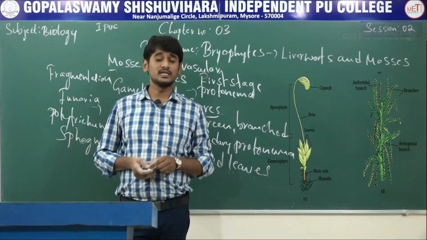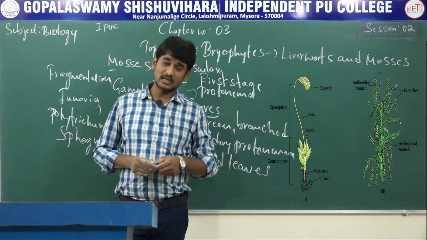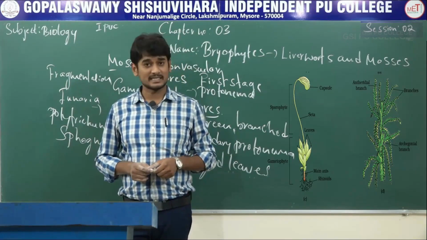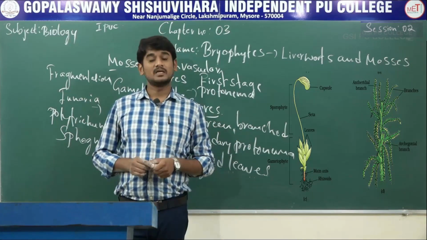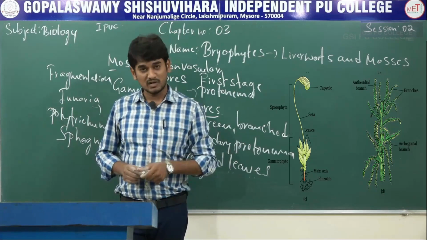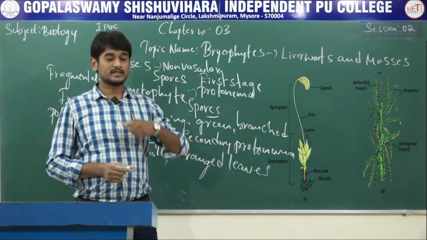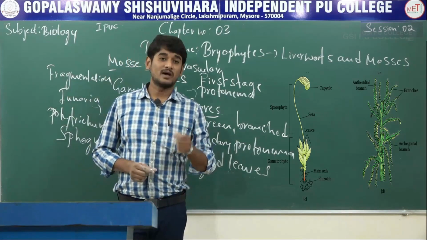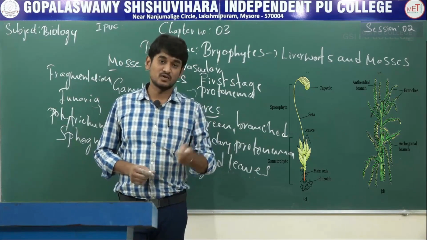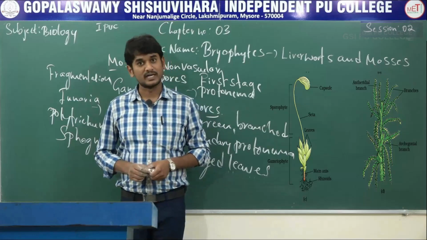During sexual reproduction, male and female sex organs are produced on either the same or different thalli. After fertilization, the zygote develops into a sporophyte. The sporophyte inside the capsule produces haploid spores, which develop into a new gametophyte.